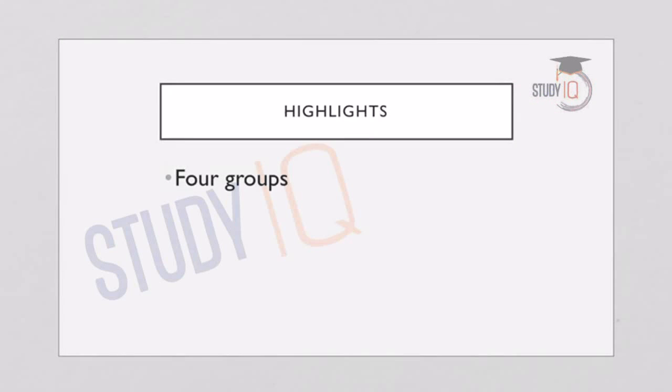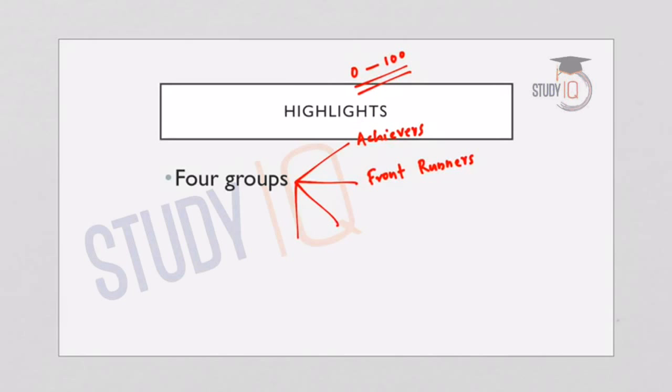Now coming to the highlights of the report. We have seen that it is based on a score of 0 to 100. This is the scale. Based on the scale of 0 to 100, the states are categorized into 4 groups. These 4 groups are: one is achievers, second is front runners, third is performers, and the fourth is aspirants. Based on the score, each state or union territory is put under one of these categories. Now coming to achievers.